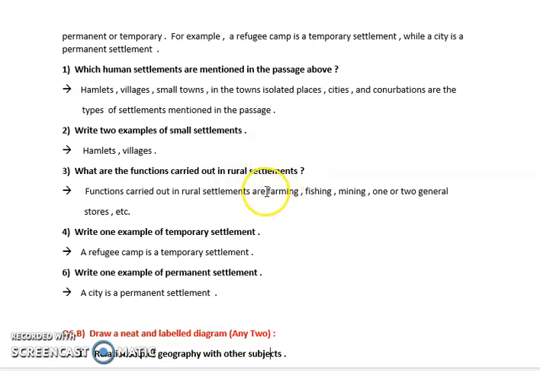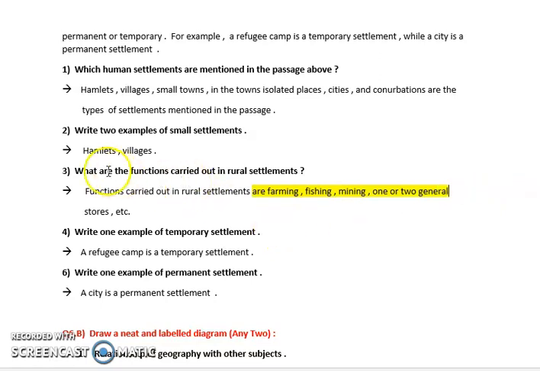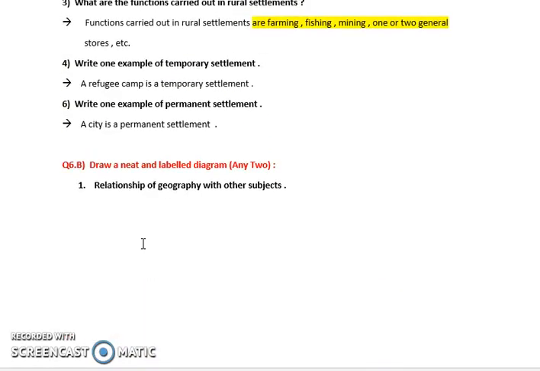In rural areas we can see farming, fishing, mining. So these are the things which we can see in rural. Next is write one example of a temporary settlement. A refugee camp is a temporary settlement which keeps on changing its places. And next is write one example of a permanent settlement. So a city is a permanent settlement.